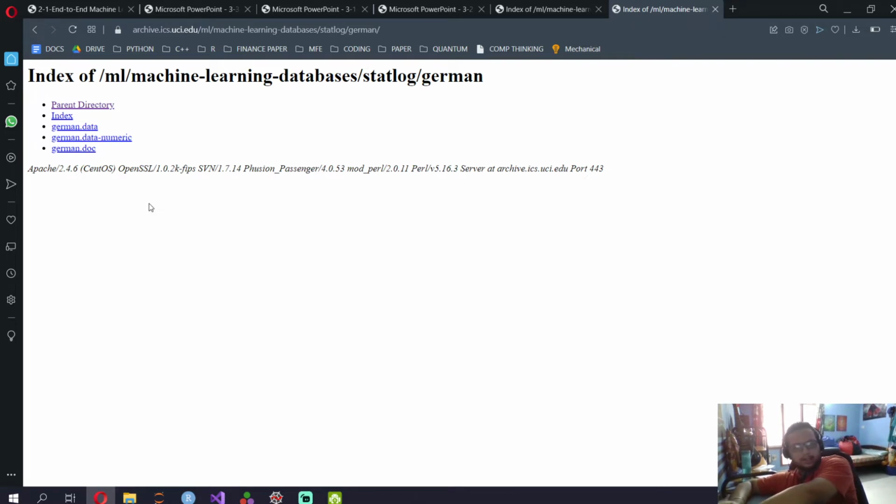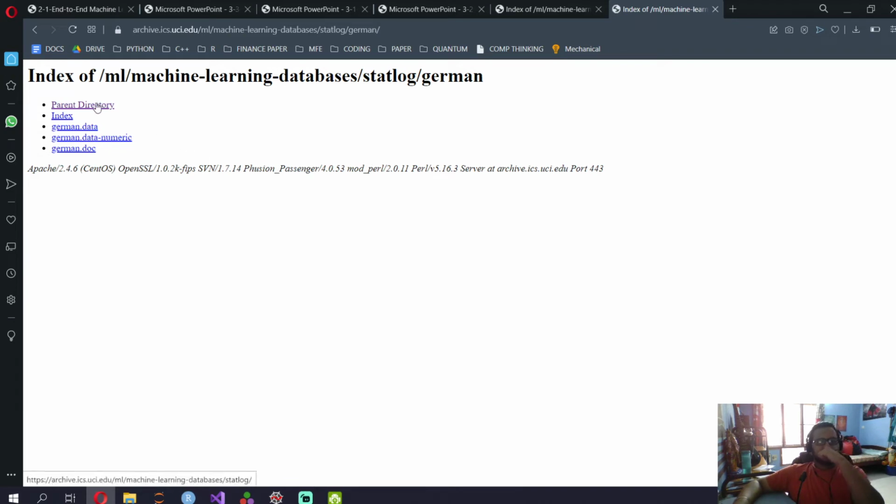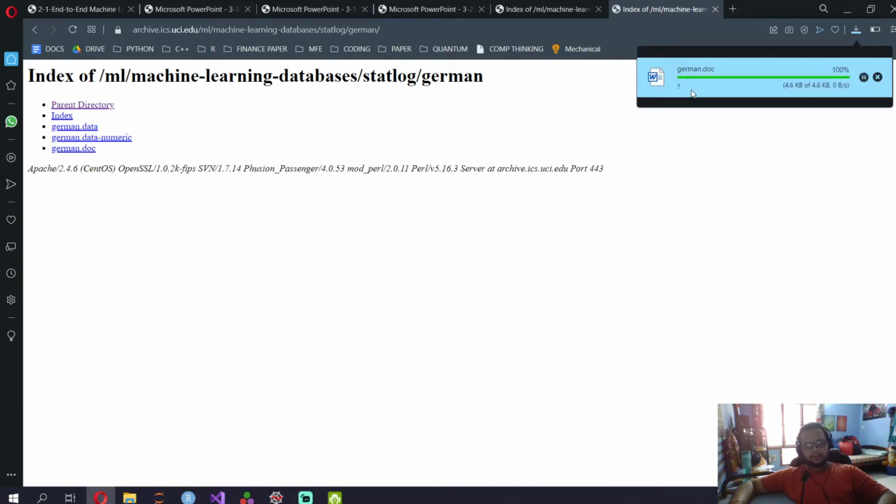In the UCI machine learning database, this is how it looks, and this is the data that I want, the German underscore data. Along with that, I need to download this German underscore doc, which has the information about the data. I'm going to open it.